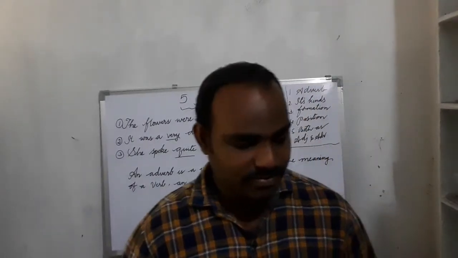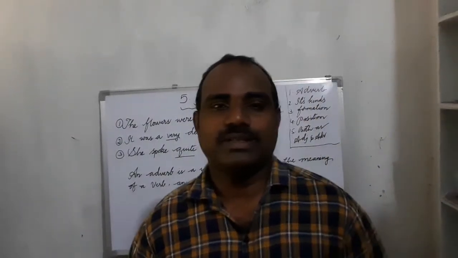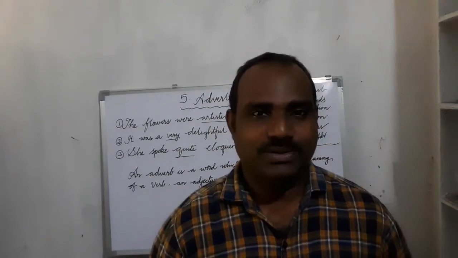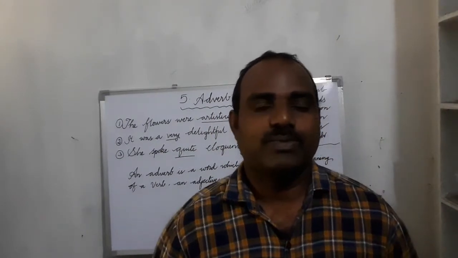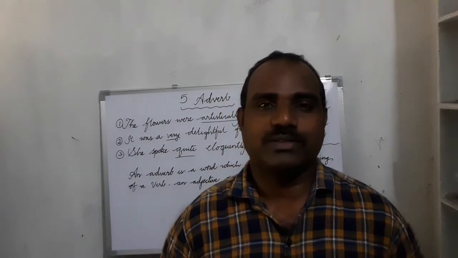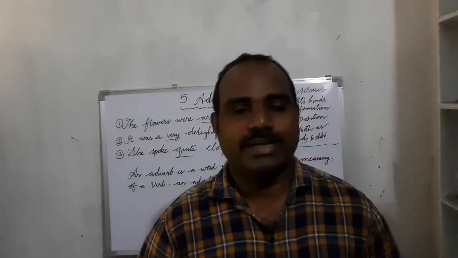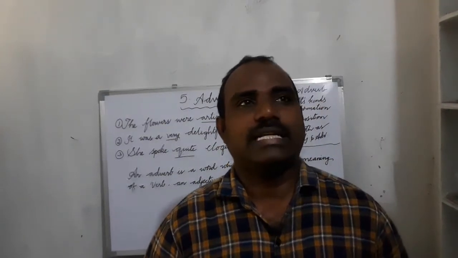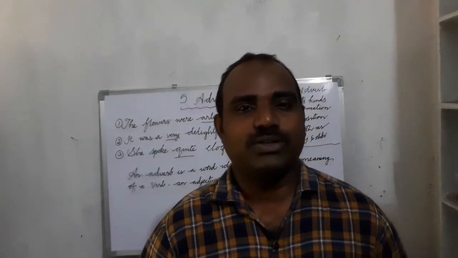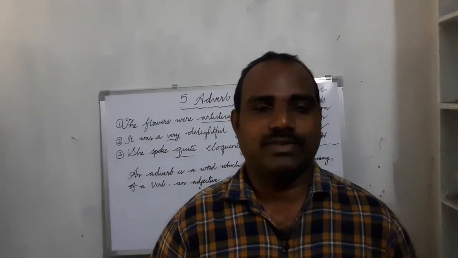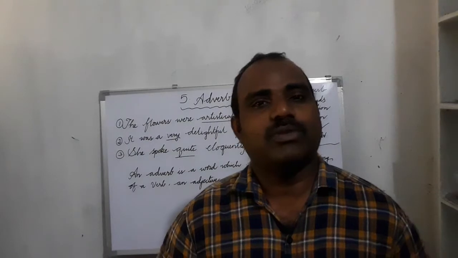And today I come here with another video. So far I have made 6 videos. I have explained 4 topics of parts of speech. The first one noun, second one pronoun, third one verb. On verb, I have made 2 videos. One is about the first type of verb, auxiliary verbs, and the second one is about the main verb.